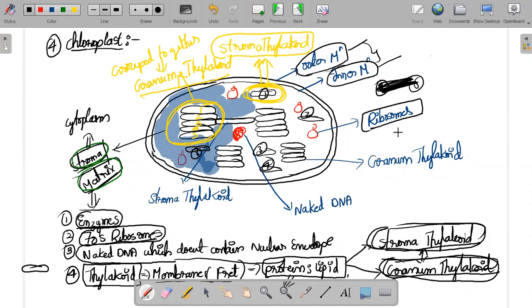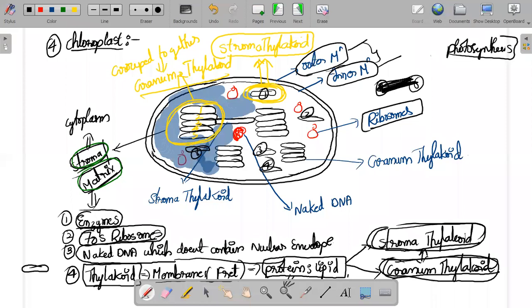Okay. Before going to the most important point, you may ask me, sir, what is the necessity of having DNA inside them? See, you are performing one of the most important mechanisms in the plant, and that mechanism is called photosynthesis. उतना important है बोल तो बहुत ज़्यादा important है.